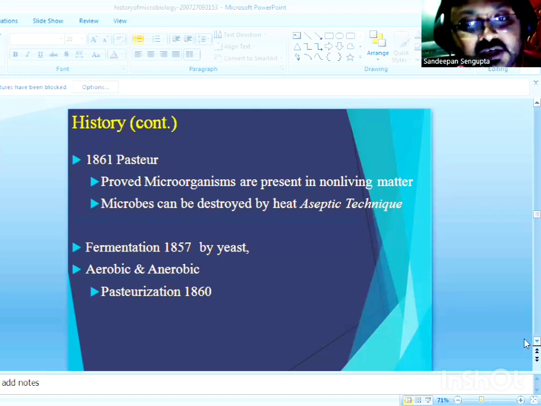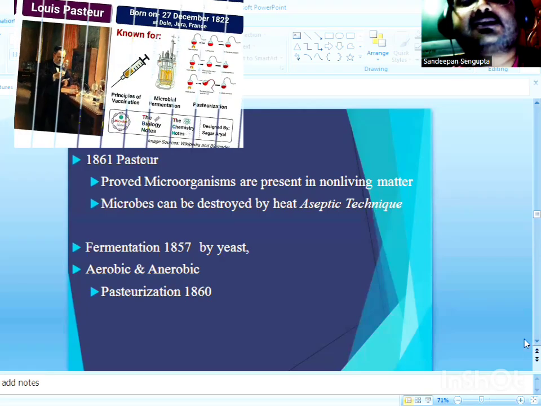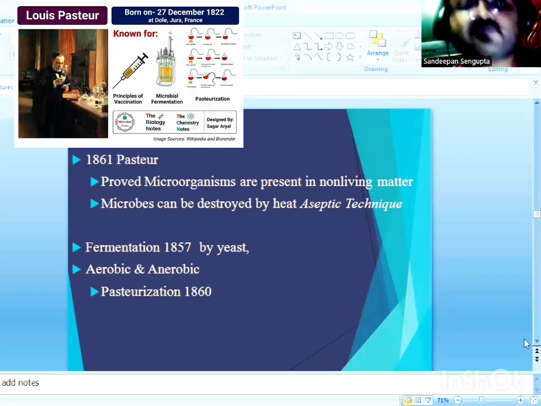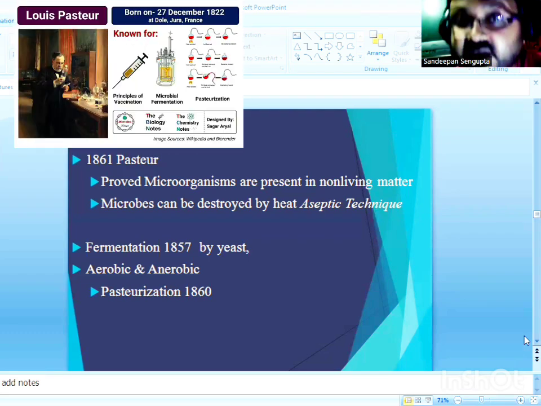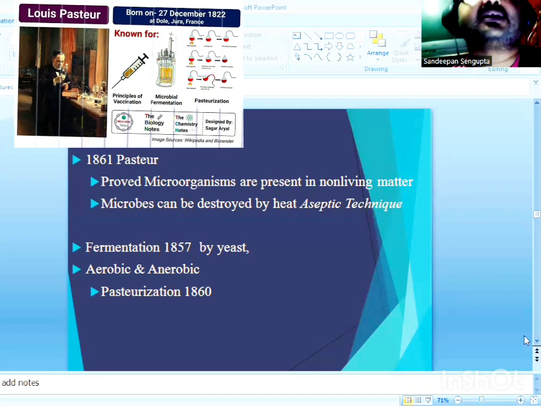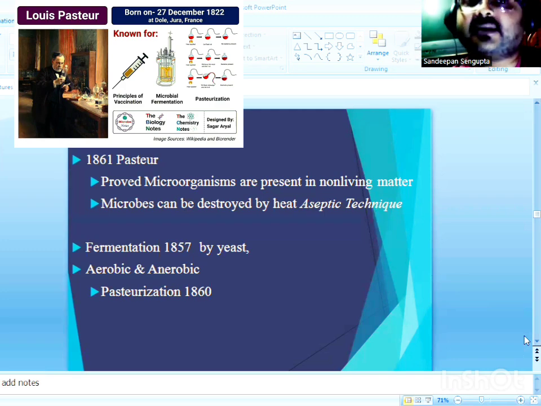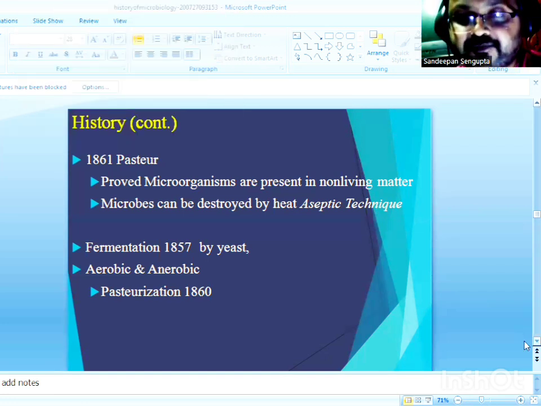These were the major contributions of Pasteur. First, he brought the theory of spontaneous generation to rest and proved the doctrine of biogenesis. Secondly, he introduced the concept of fermentation. And thirdly, he introduced the concept of pasteurization. But still, his contributions are not over, and Pasteur's work was not over.